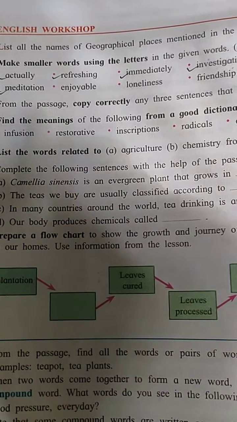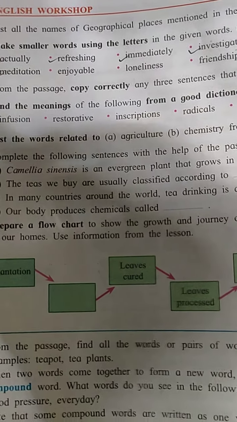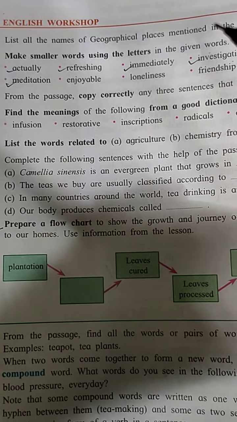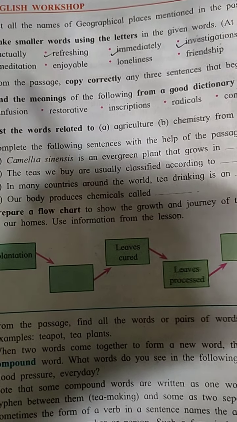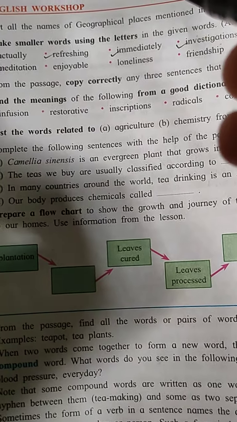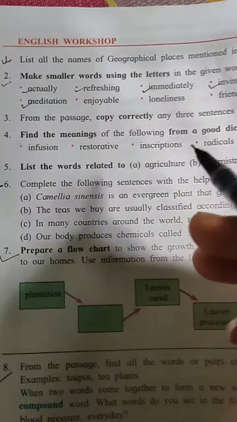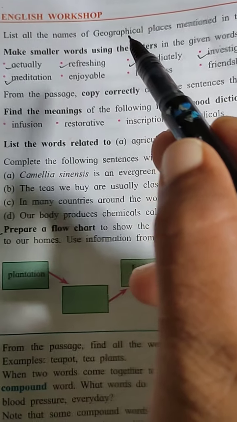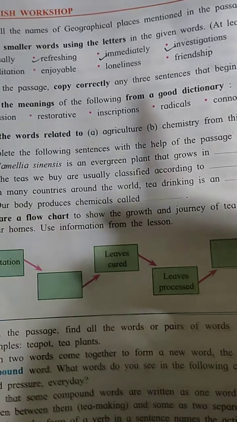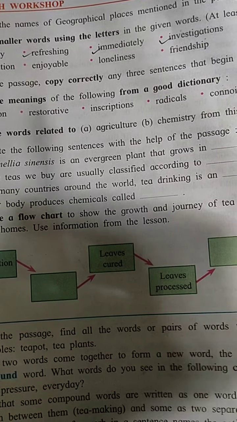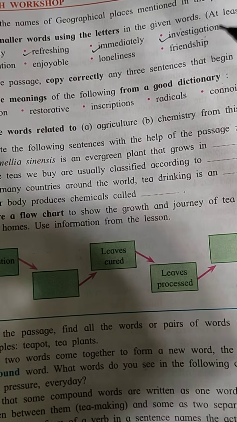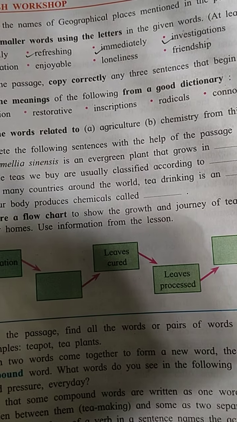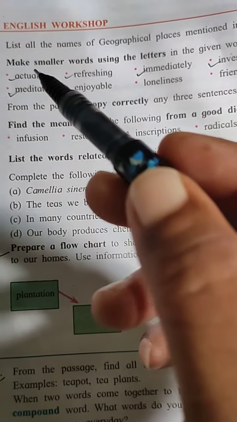Let's begin with the revision of the story of the tea. Yesterday you've seen up to 1.3, particularly some questions and answers. Now begin with the English workshop. List all the names of geographical places mentioned in the passage. Assam, China, Cambodia, Darjeeling, Nilgiri. Those are the names of geographical places mentioned in the passage.